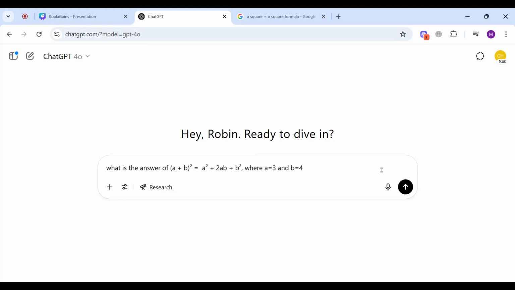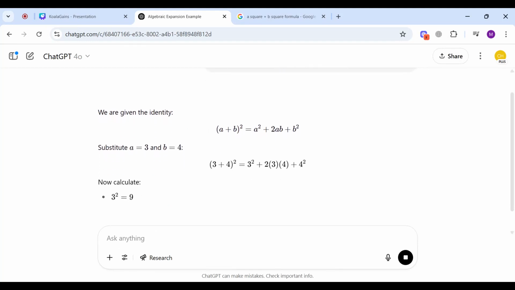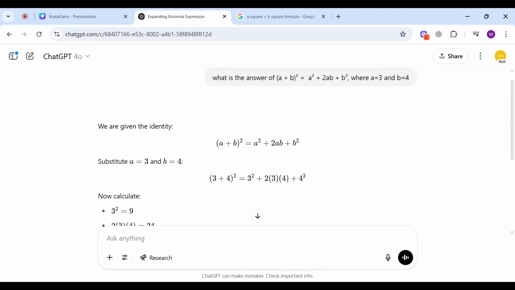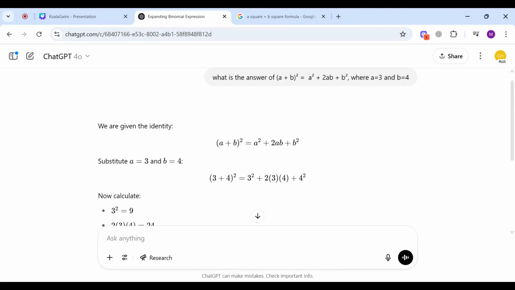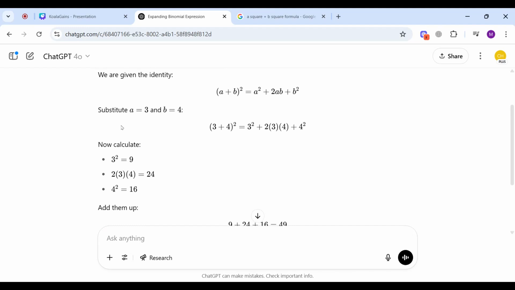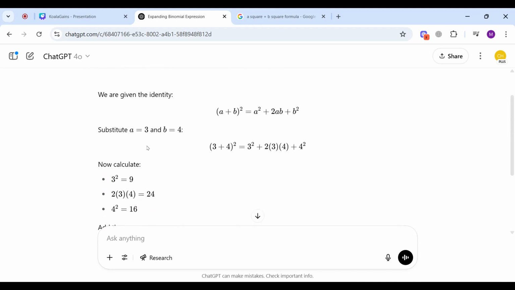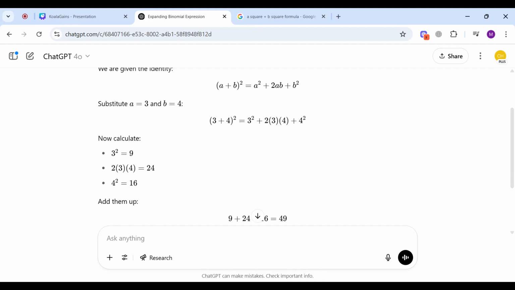Let's ask ChatGPT what would be the answer to this formula. You see, when I asked it to solve this formula, it solved it in steps. That is exactly what chain of thought prompting is. It is about thinking in steps and also writing those steps down for us. Instead of just giving us the final answer, 49, it gave us all the intermediate steps so that we can see them. This was a simpler case.